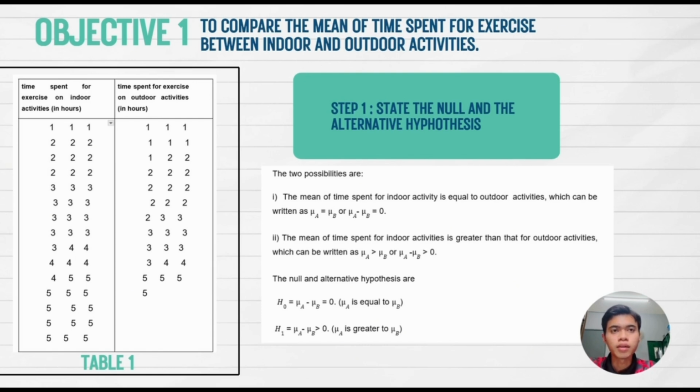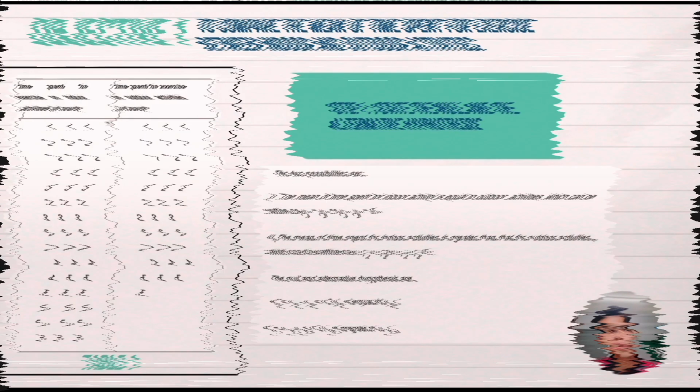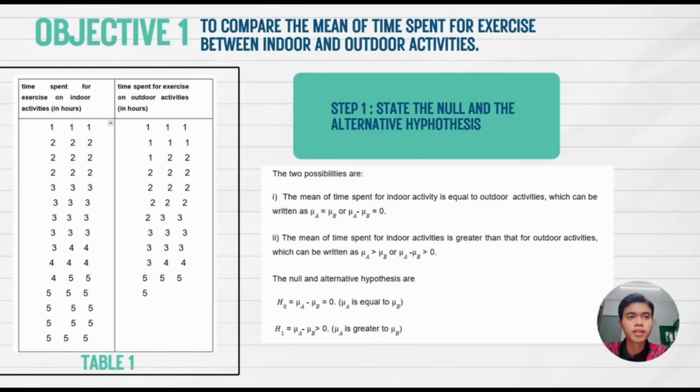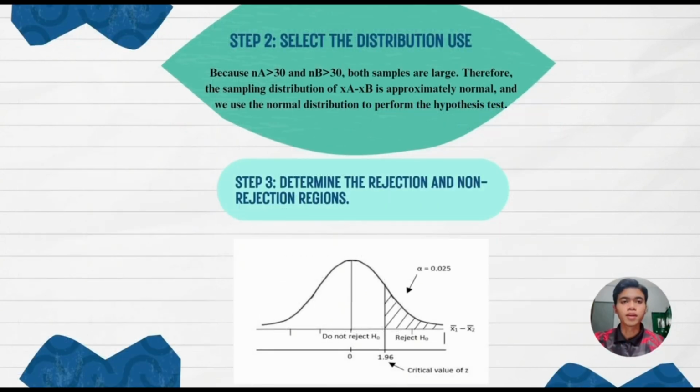There are 5 steps to do the hypothesis test. The first step is to state the null and the alternative hypothesis. The null hypothesis is that the mean time spent for indoor activity is equal to outdoor activity. And the alternative hypothesis is that the mean time spent for indoor activity is greater than for outdoor activities.